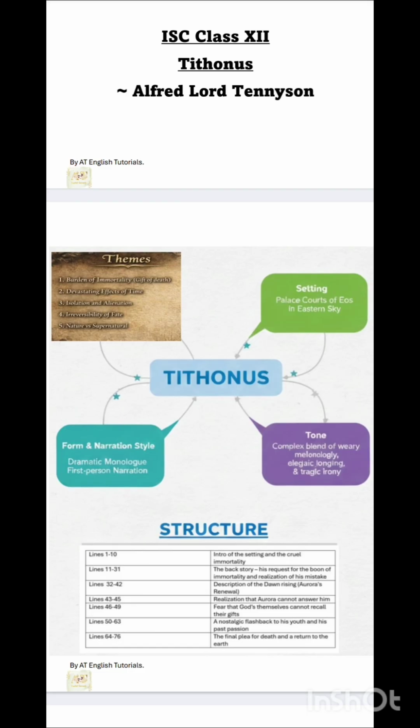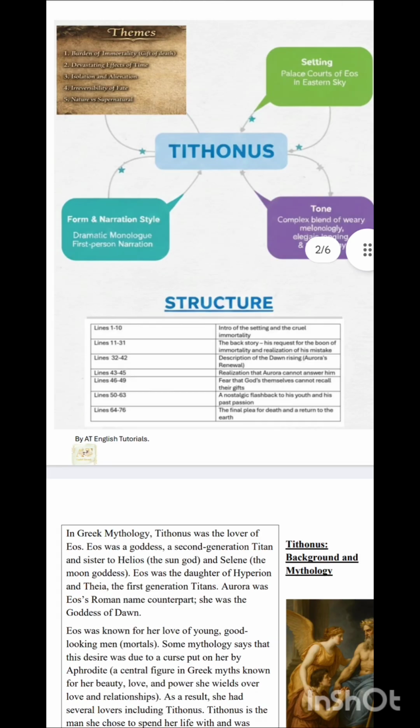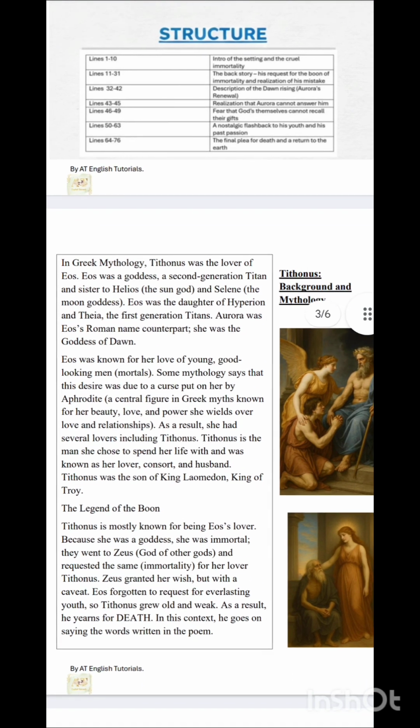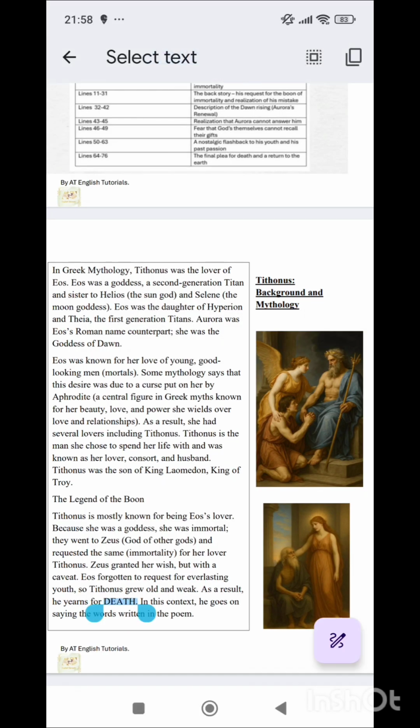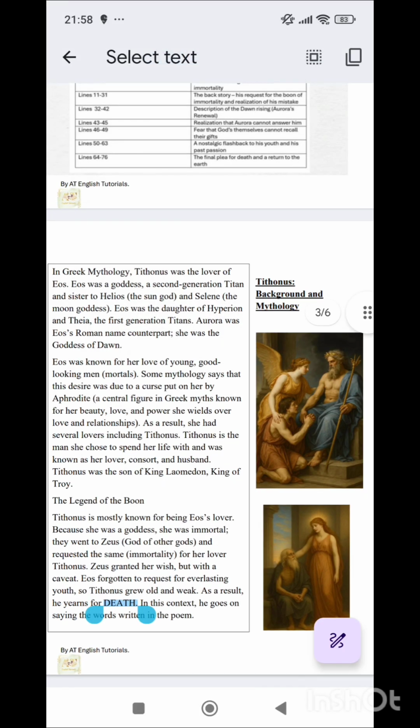No worries. Coming to the setting of the poem, it is in the palace courts of Eos. Before coming over here, let me tell you the story, the Greek myth on which this poem is based.